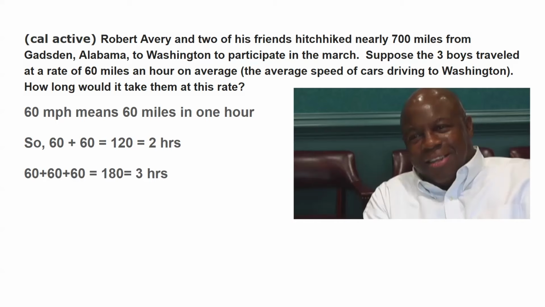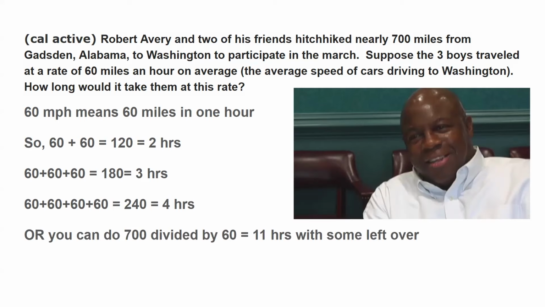60 plus 60 plus 60 equals 180, which is 3 hours. So I'm just adding 60 each time to get another hour. So what number do I want to get to? Well, I want to get to 700 miles. So 180 miles is 3 hours. Well, I got to get all the way to 700. I got to keep going, add another 60.